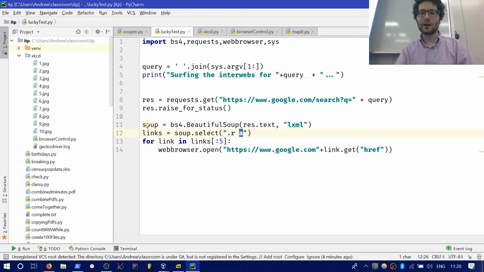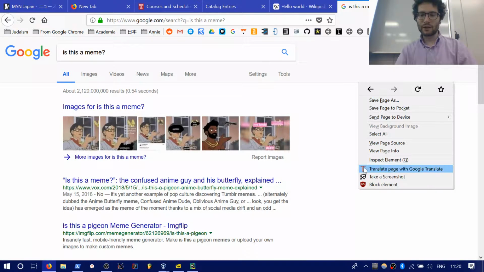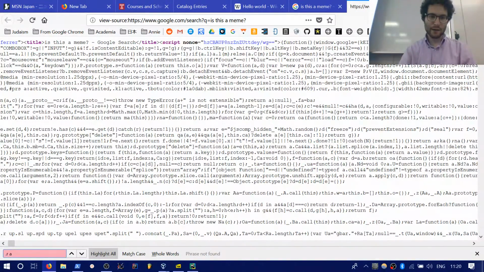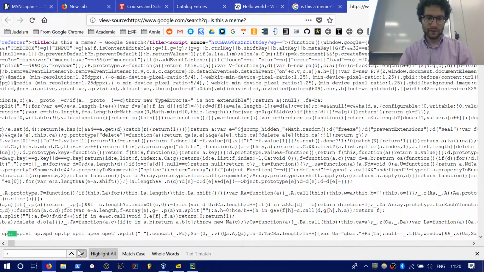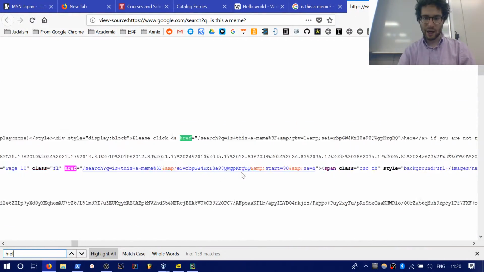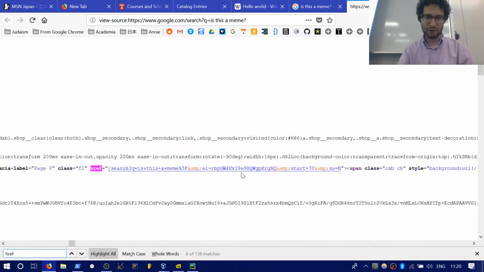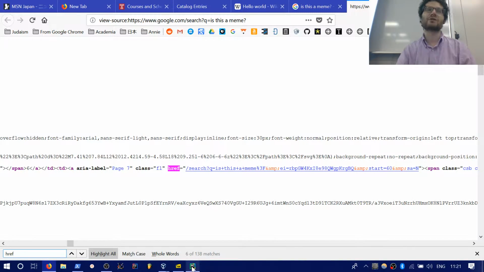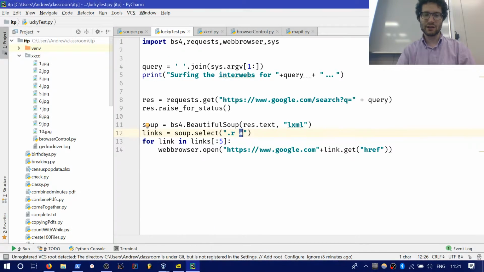And the .r here, if we look at our view page source, .r, let's see, so href. According to the book, this is what's used to designate a search result, a link that you would get from a search result, the .r a.